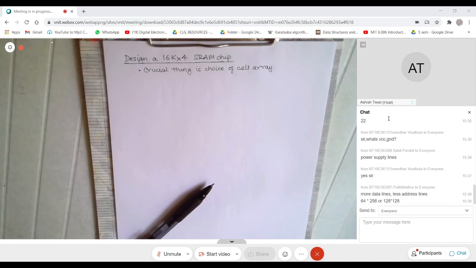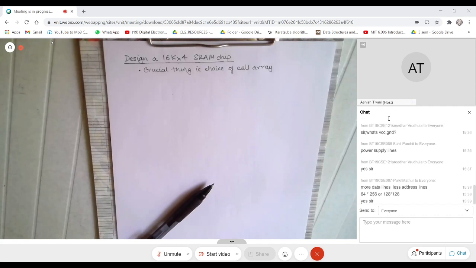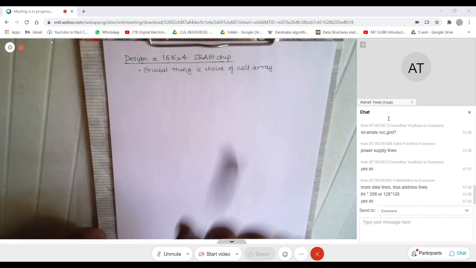You will realize that the total number of cells would be the same as the previous case. Can you appreciate that, Pulkit? Yes or no? So what is your take?